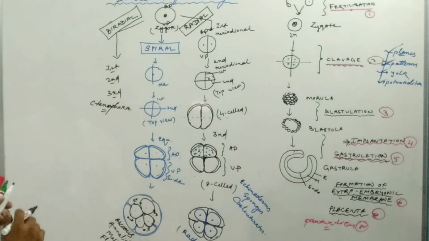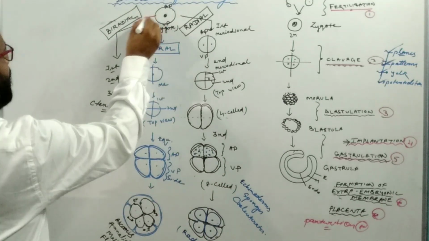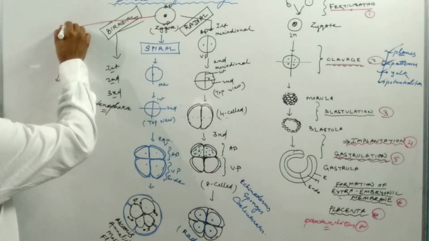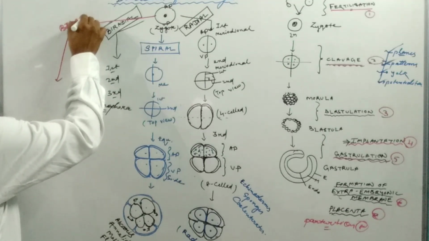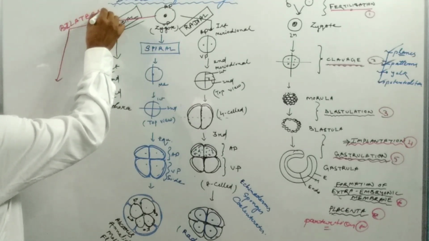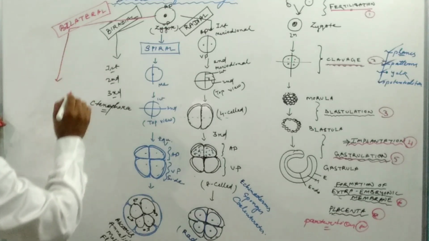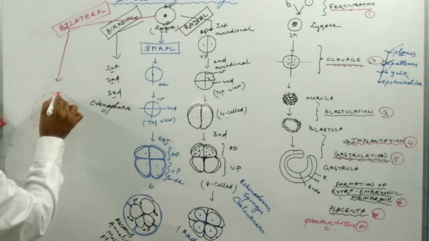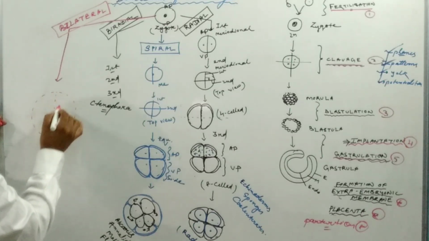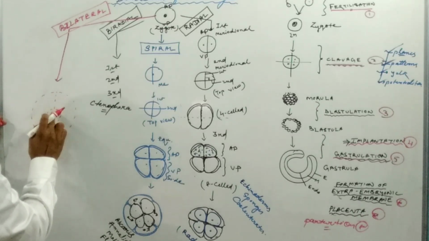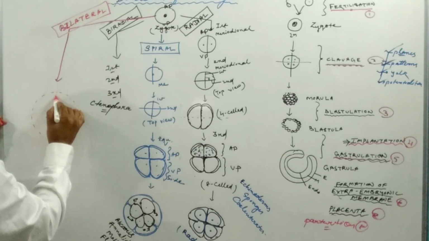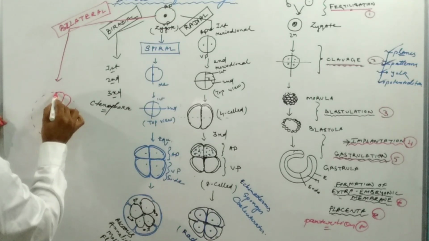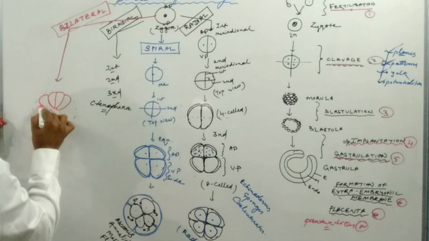Another pattern may be the bilateral type of pattern. Here the blastomeres are arranged in such a way that the left side and the right side of the blastomeres become apparent.